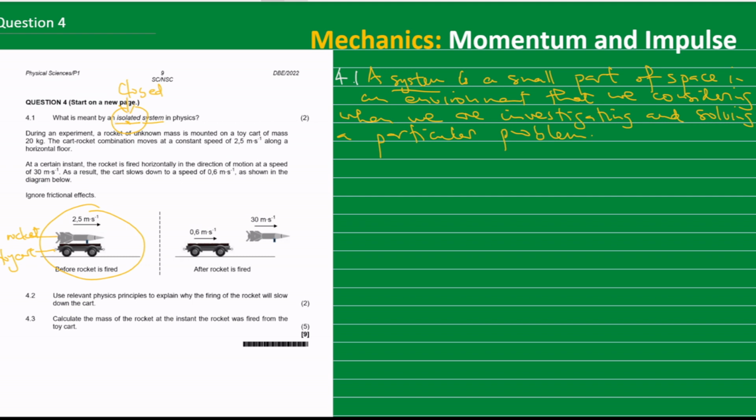Okay, so to define an isolated system, to answer that question, therefore an isolated system is a system on which the net external force is 0.